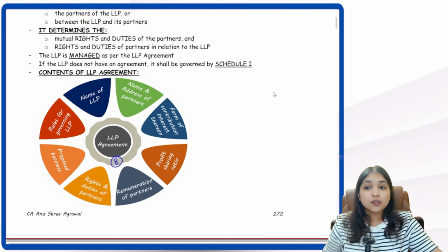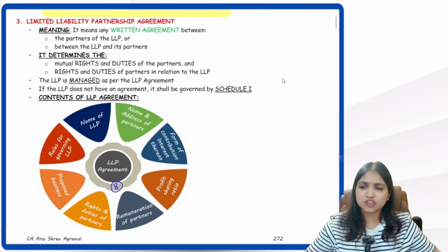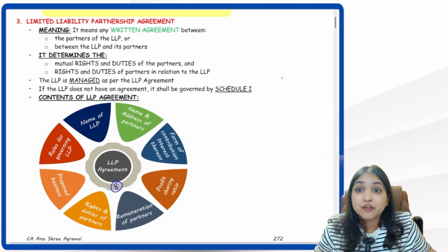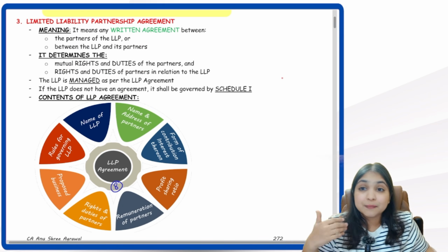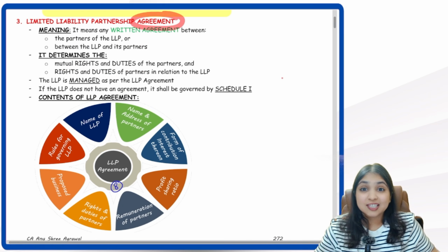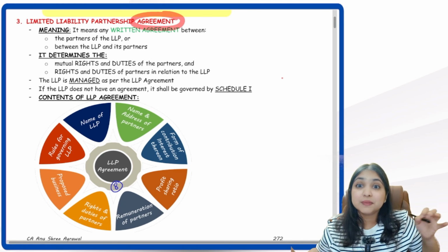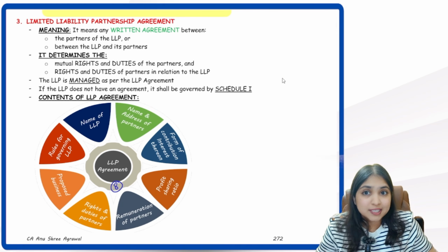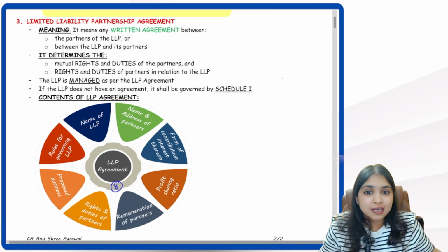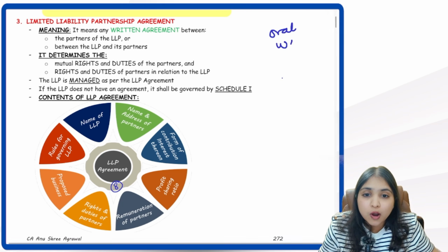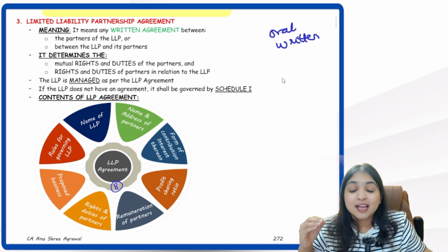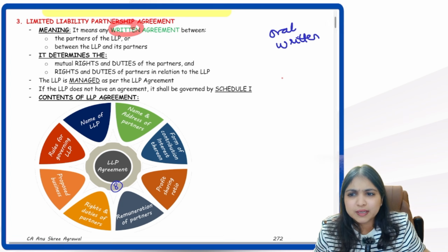Alright, now coming to the main point in our LLP discussion, the first main point. We just discussed that in LLP we have flexibility. And how do we have flexibility? The flexibility is through the agreement. Just like how we have an agreement in partnership, same way we have an agreement in LLP also. Now listen to me. In partnership, you must have learned that the partnership agreement can be either orally made or it can be made in writing. But however, in LLP, no choice. In LLP, the agreement has to be written agreement only.